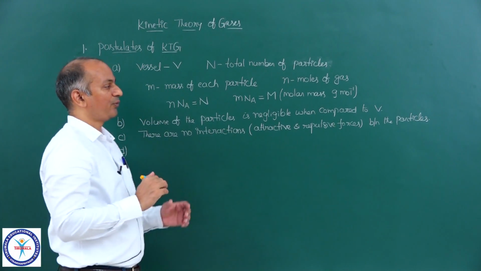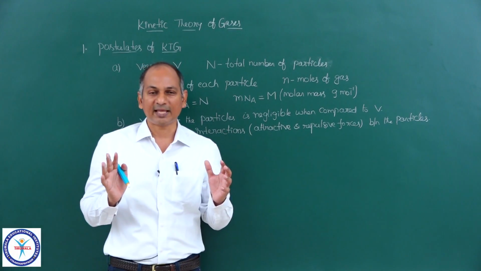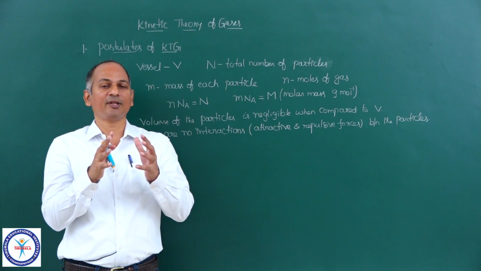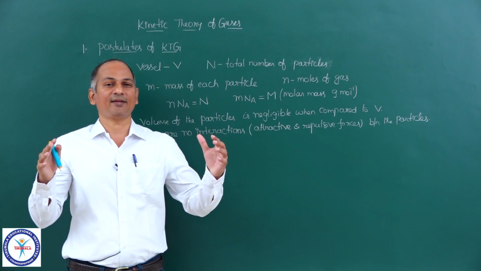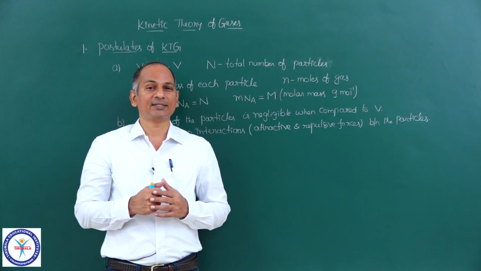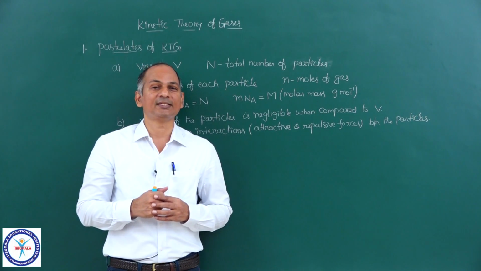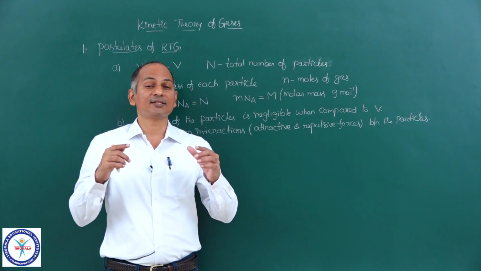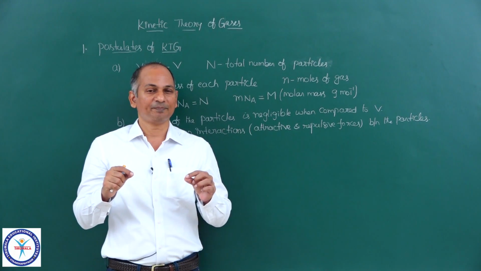You know, in a sample of gas, there are collisions among the molecules and collisions with the wall of the container. Because one of the important properties of the gaseous state is that gas molecules are in random motion, with translational kinetic energy.